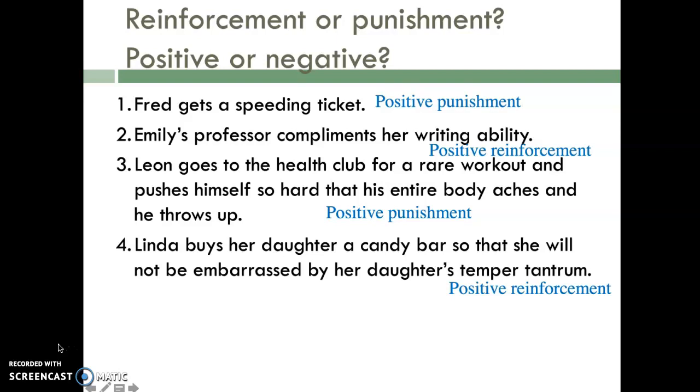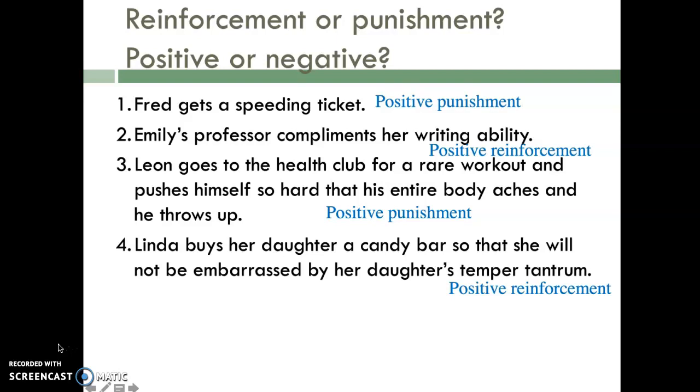It's kind of like the example of the kid reaching up to his parent to get picked up. When you pick up the kid, it's actually reinforcing that behavior. So by giving the daughter a candy bar, she's actually reinforcing the behavior of her daughter's temper tantrum. So this is from the daughter's perspective. If you look at it from the mother's perspective, it's, I guess, a negative reinforcement because the mom has to pay for a candy bar to stop the temper tantrum.